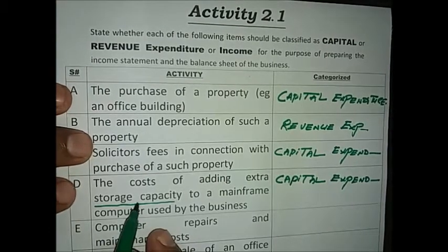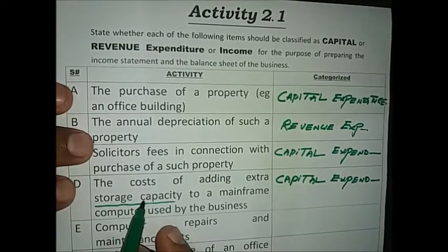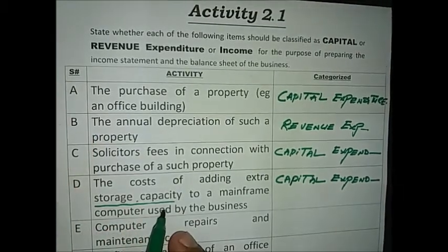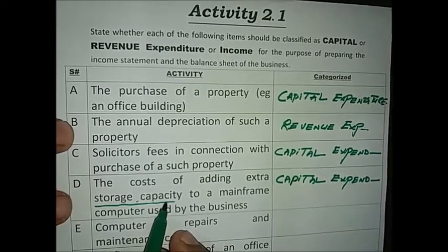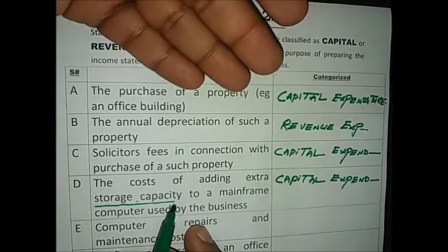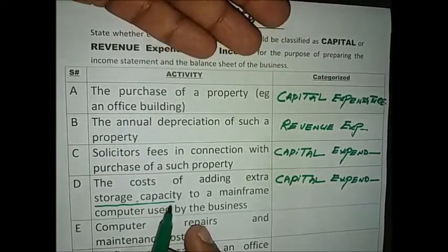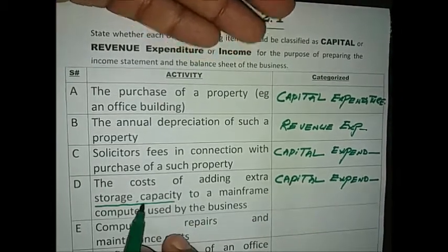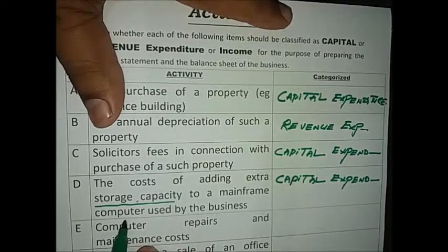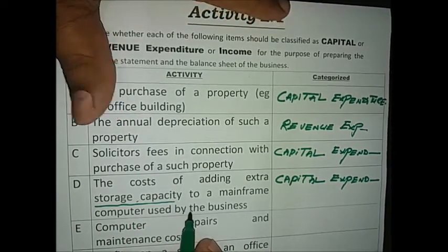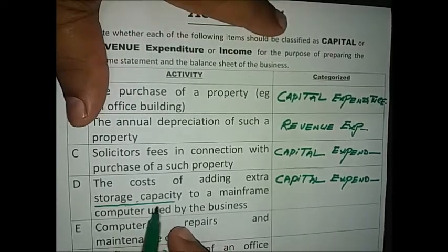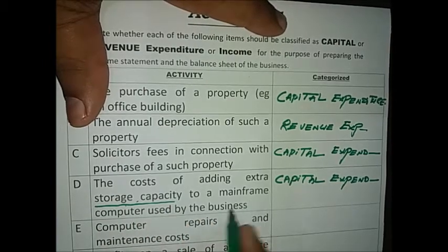We have already discussed capital and revenue expenditure in lecture number 3 regarding the extension of any non-current asset. For example, if we acquire a non-current asset and then extend it further by acquiring another piece of the non-current asset, that will be recorded in the capital expenditure. The same example is here, the cost of adding extra storage capacity to the mainframe computer. The extra storage capacity is not for a shorter period of time; it is for a longer period. This is an extension given to the non-current asset.